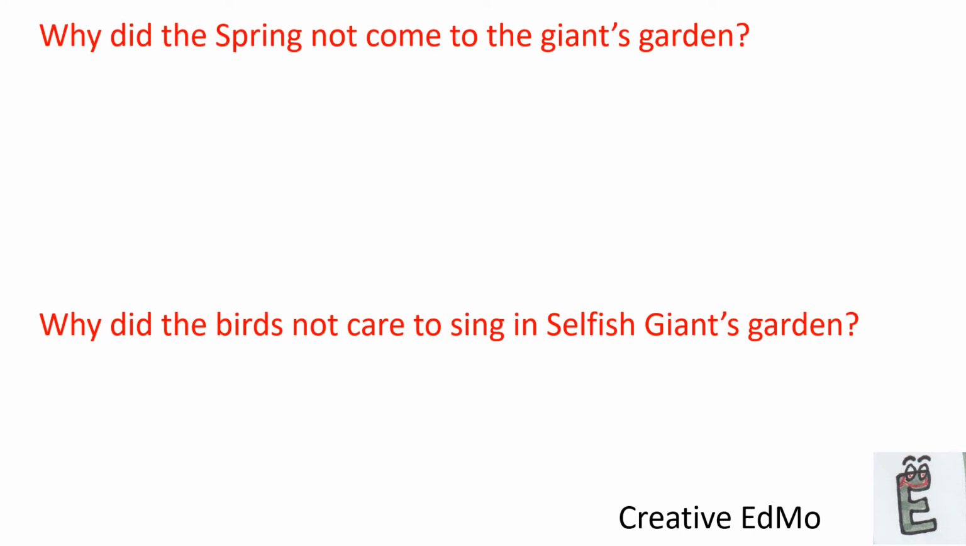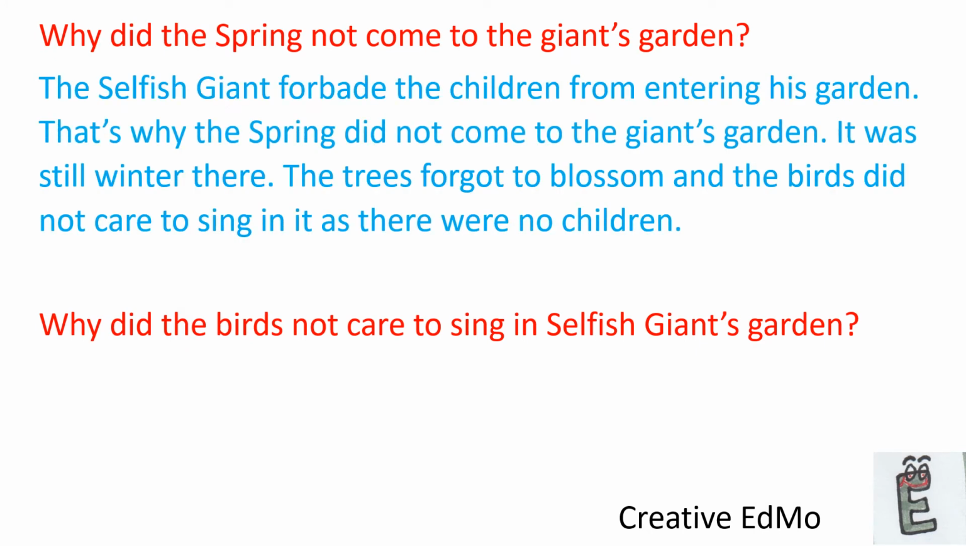Why did the spring not come to the giant's garden? The selfish giant forbade the children. Forbade is the past form of forbid. The selfish giant forbade the children from entering his garden. That's why the spring did not come to the giant's garden. It was still winter there. The trees forgot to blossom and the birds did not care to sing in it as there were no children.